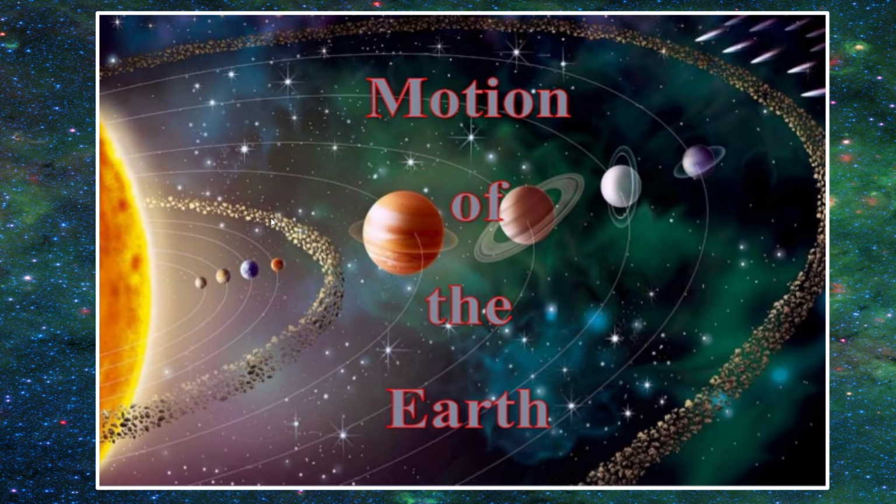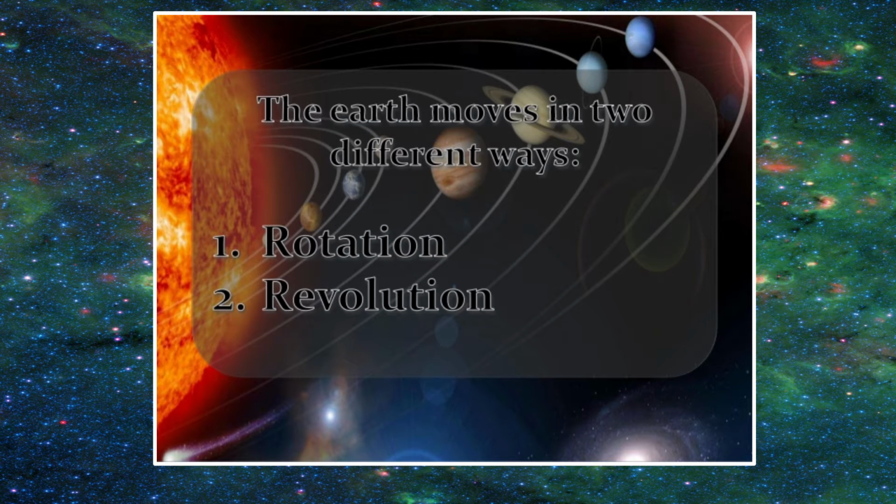Now we are coming to the main part of the chapter, that is motions of the earth. So you can see here in our solar system, earth is the third planet. We have discussed this in our previous two chapters. Earth moves in two different ways. It rotates on its axis and it revolves around the sun. Today in this lesson we will just discuss about rotation.